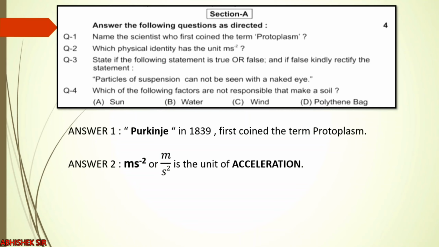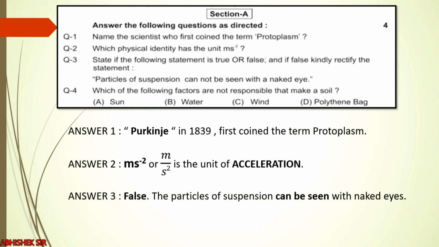The third question is: state if the following statement is true or false, and if it is false kindly rectify the statement, meaning correct the statement. The statement in question 3 is: particles of suspension cannot be seen with a naked eye. This statement is false because the particles of suspension can be seen with the naked eye. So this is the correct statement.